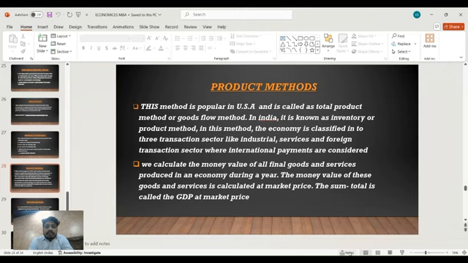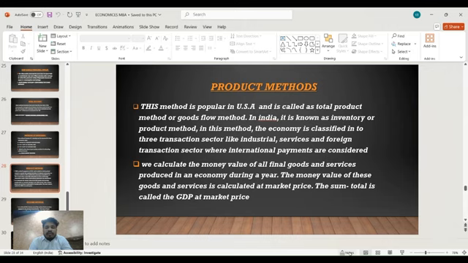In this method, the economy is classified into three transaction sectors: industrial, services, and foreign. The foreign transaction sector is where international payments are considered. We calculate the money value of all final goods and services produced in an economy during a year. The money value of these goods and services is calculated at market price. The sum total is the gross domestic product at market price.